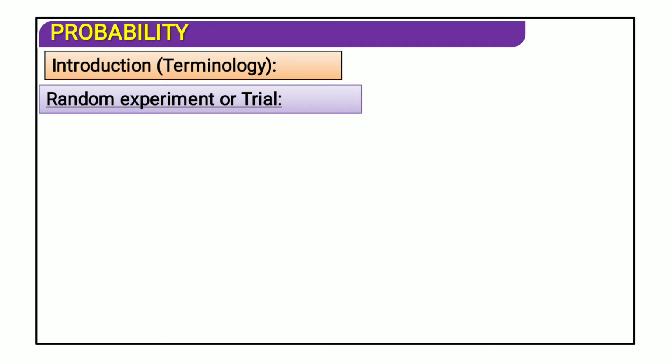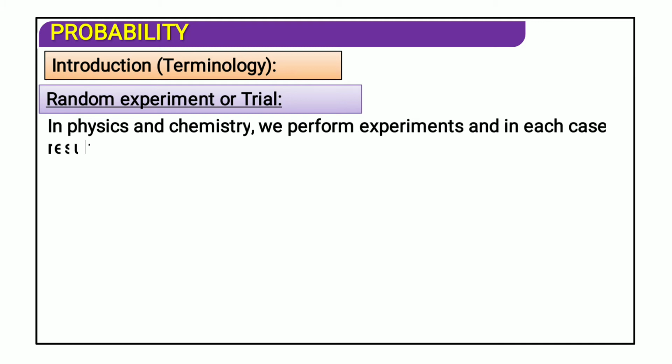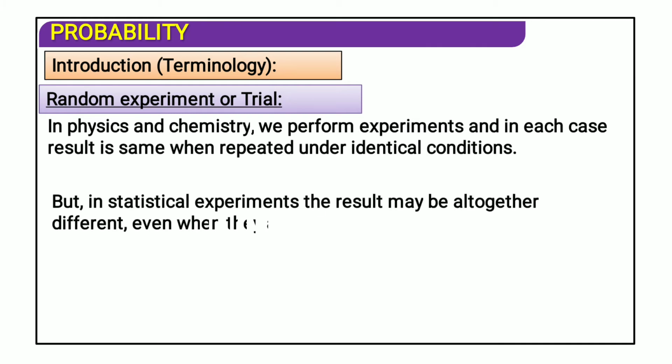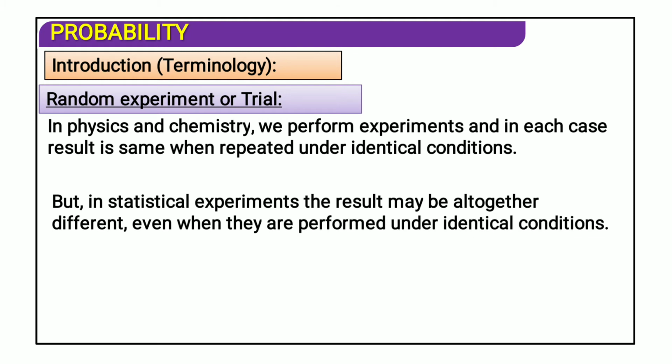Random experiment or trial. What is a random experiment? We are going to discuss what a random experiment is. See, in physics and chemistry we perform an experiment and in each case the result is the same when repeated under identical conditions. Hope you got my point. For the same experiment, the results are obviously the same for the same conditions.